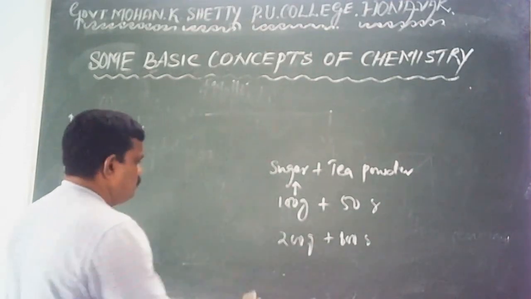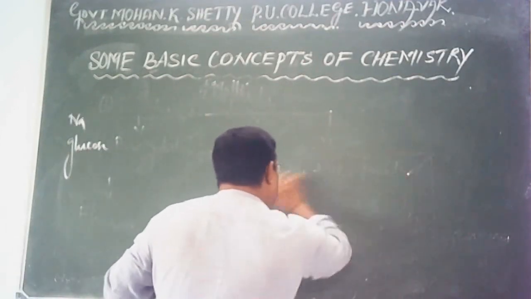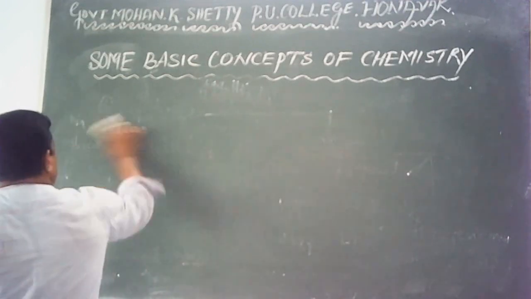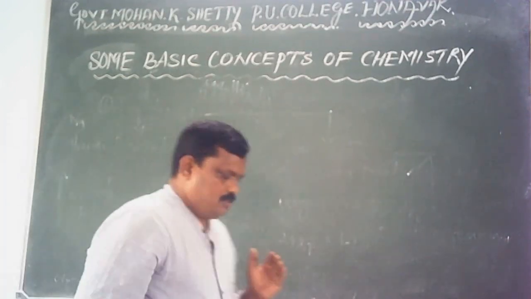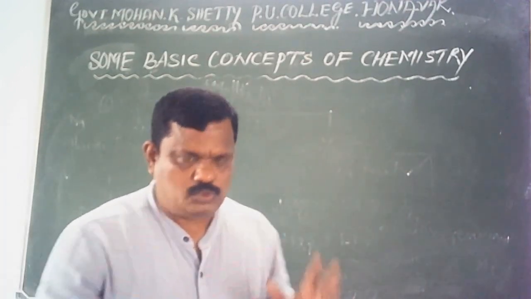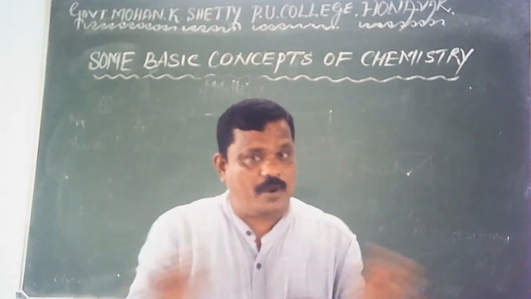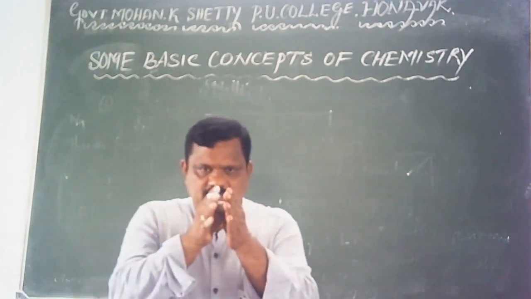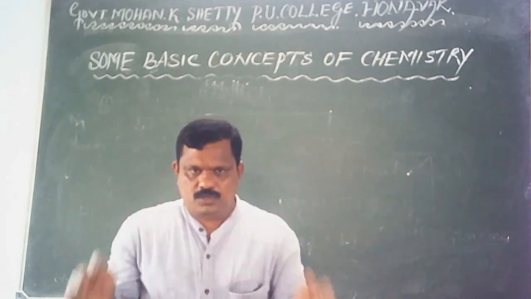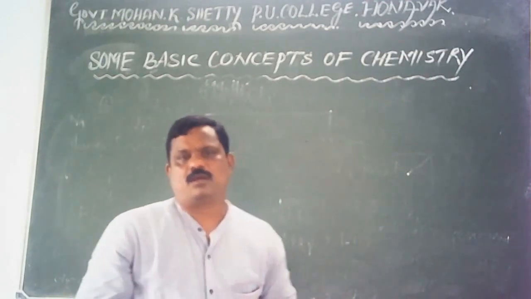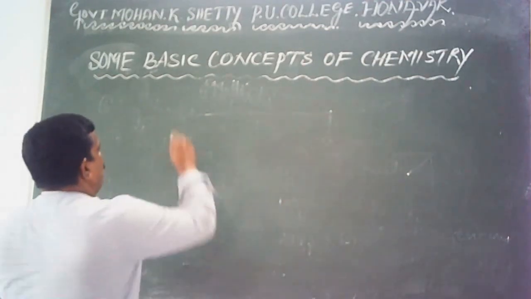Okay, let me go through the elements and compounds. Pure substances are those substances which contain only one kind of particles. Pure substances are further classified into two types, elements and compounds. Then what are elements?